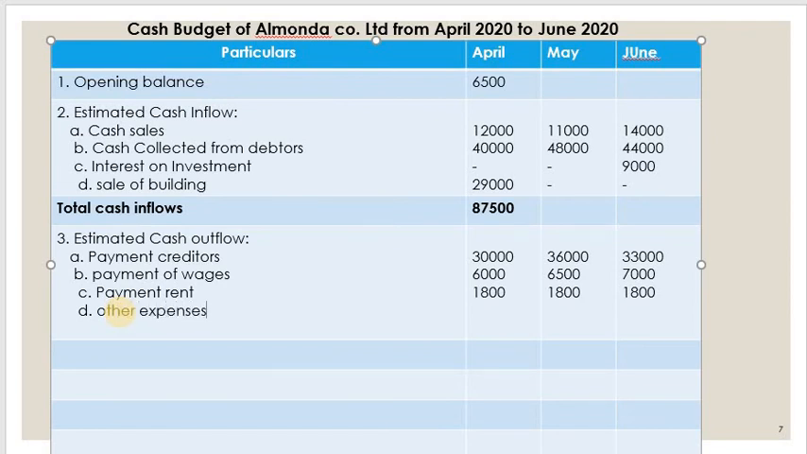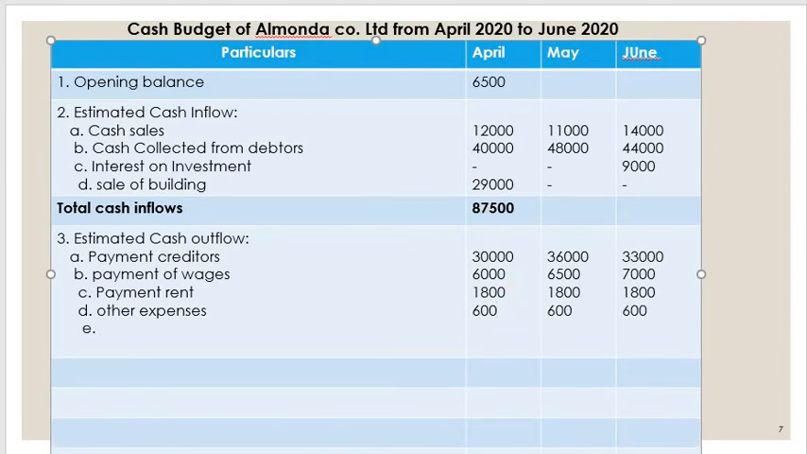The next one, other expenses. That is also paid at the beginning of the month, so write down 600 per month. Then there is another item, that is bonus to employees. So write down bonus to employees here. It is paid in the month of May. In this month nil. Only in May month you have to write 3,000. Other months it is nil.